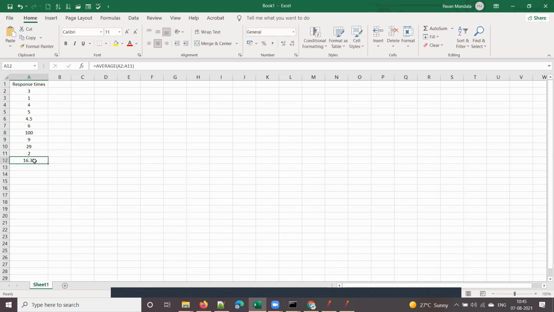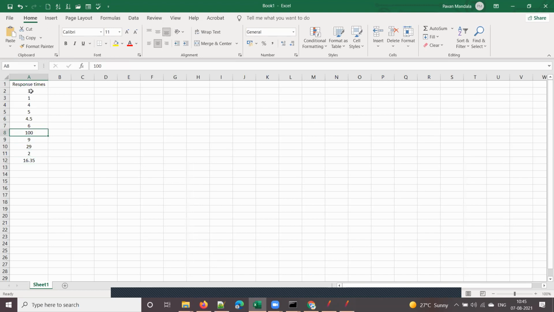Now see, I applied the formula, and you can see that the average response time increased from 6.45 to 16.35. So just one value is impacting the whole response time. Out of 10 values, just because one value is high, your average is going up.